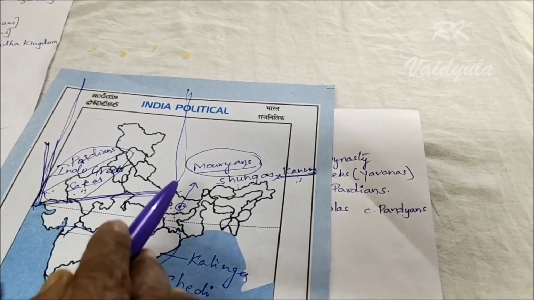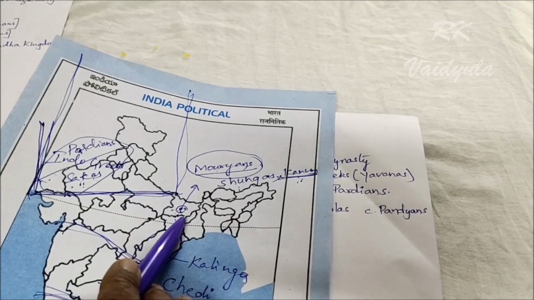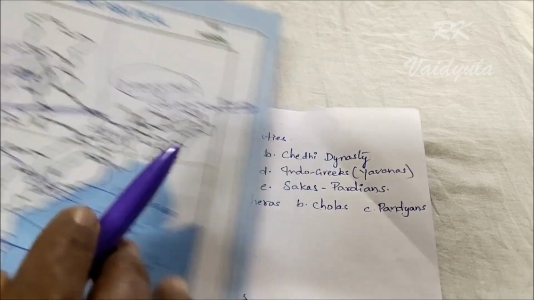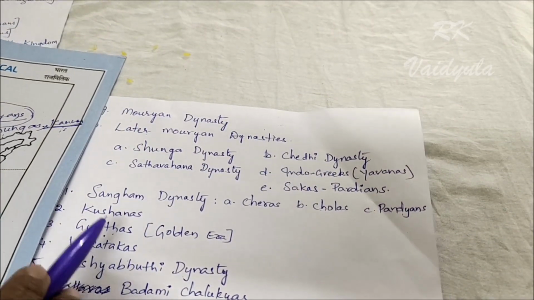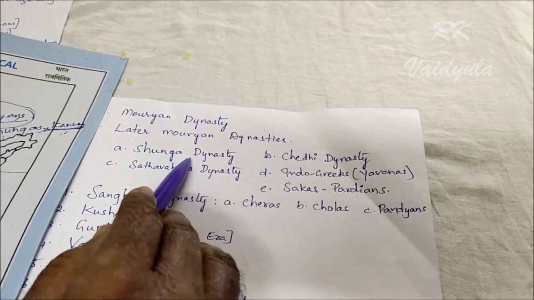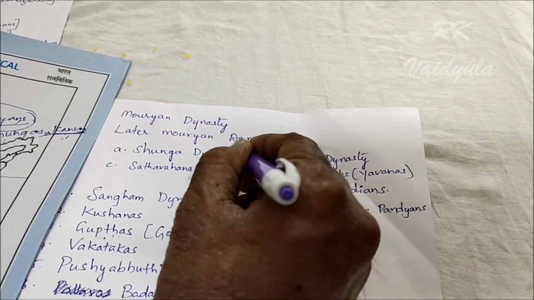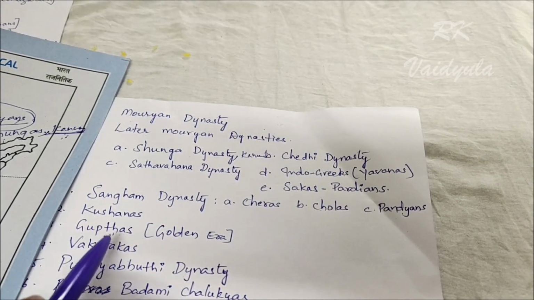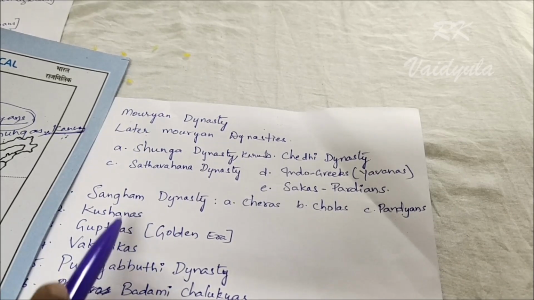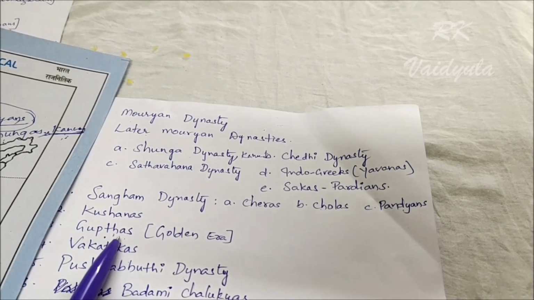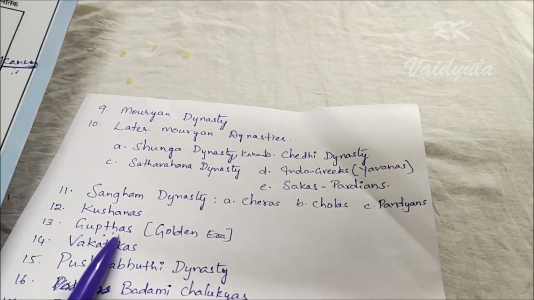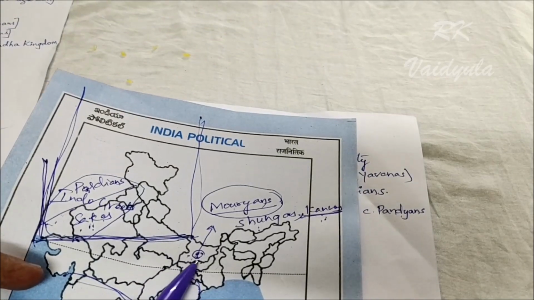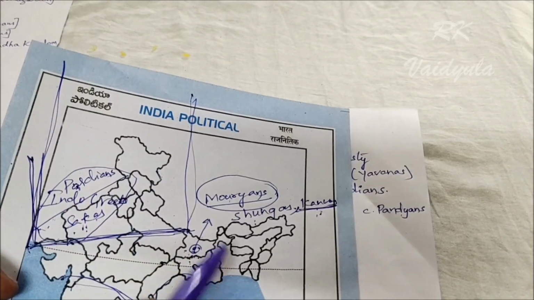After the Kushanas, again Magadha came into light. So again Magadha was ruled by whom? The Guptas. For 200 years after the Shunga and Kanva dynasties, it was not ruled by anybody. So after 200 years, after the Kushanas, the Guptas came. The Guptas, the great rulers of Indians. The Gupta time was called the Golden Era. The Guptas ruled from Magadha, over complete North India.